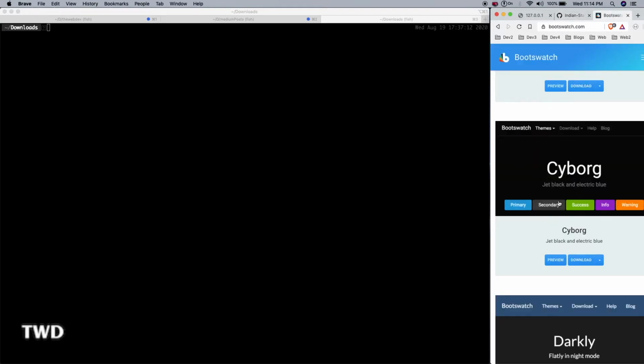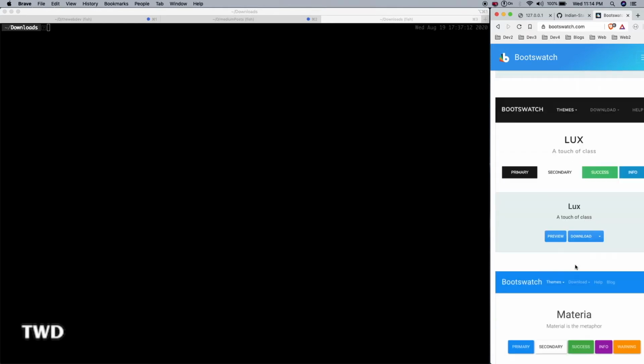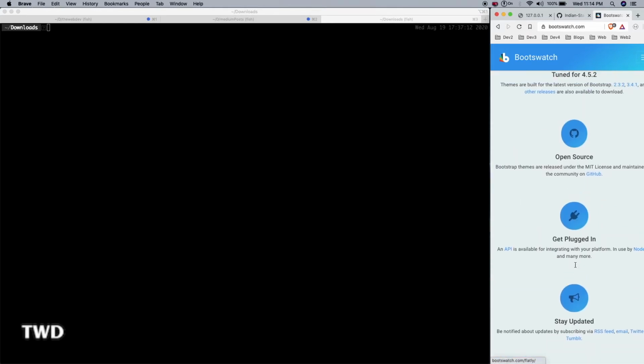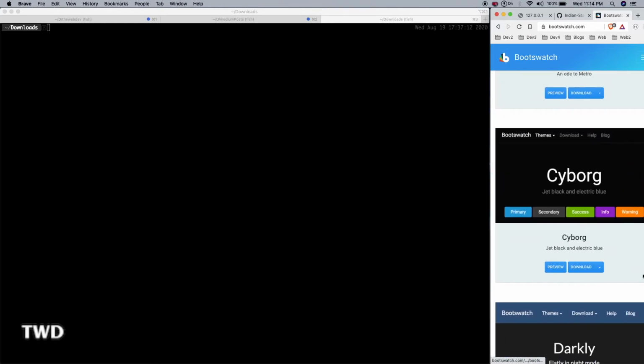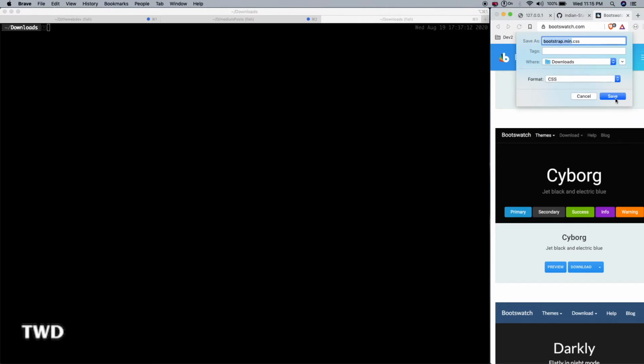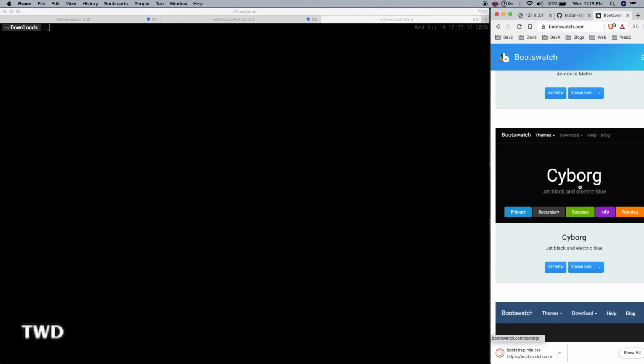Bootstrap framework. It's like a theme, this Cyborg theme which we are going to use. With bootstrap.com we can get these cool themes by which we can quickly create our project. We just have to download it like this. We can download anything, like I have downloaded this, and then we can use it in our project.